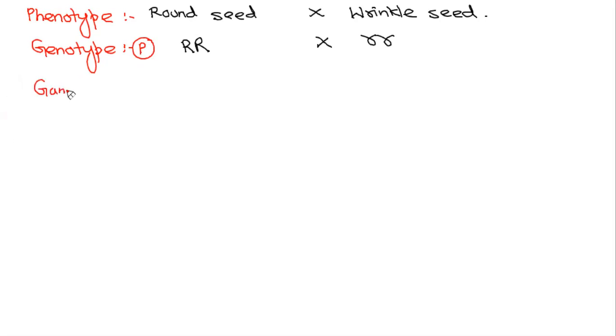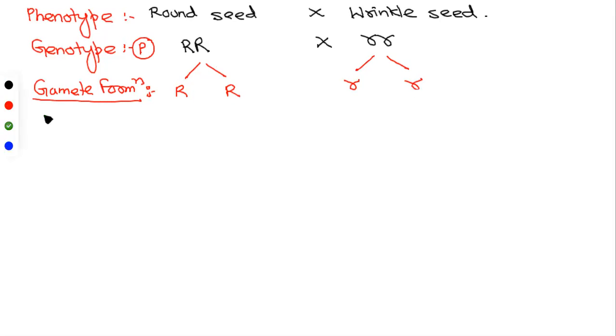Then we'll do gamete formation, second step, as both the plants will self-pollinate. During gamete formation, they will segregate apart like this. That's why gametes are said to be haploid. Gametes are always haploid, a single set of chromosome, while parents are always diploid, a pair of chromosome.